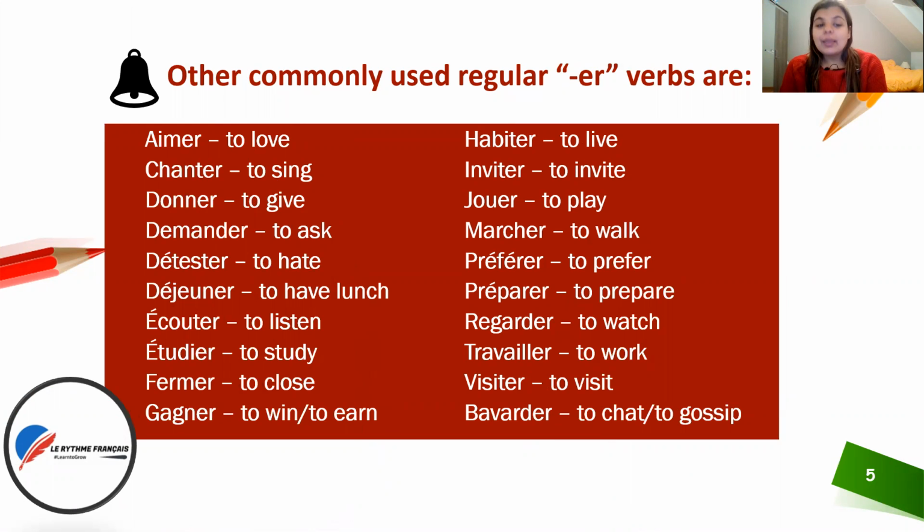Now let's look at some other regular ER verbs which are conjugated in the same manner. The first one is aimer. Aimer means to love. There is just one difference. I've already told you that two vowels never come together in French. So when you conjugate the verb aimer with je, you don't write je. You simply write j' and then conjugate aimer: j'aime. This is only with vowels, so please be careful. Aimer is conjugated in the same way.